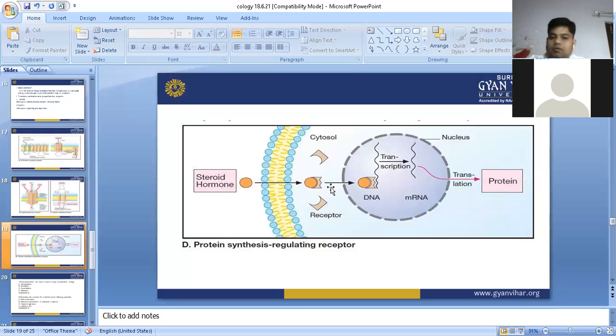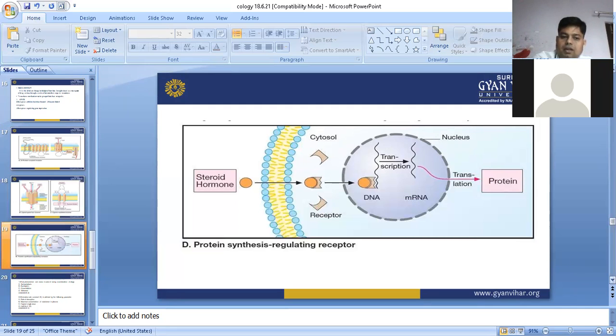In cytoplasmic receptor, what would be seen? Cytoplasmic receptors bind with the DNA substance and produce response, forming protein. Examples are steroidal hormones like estrogen, testosterone, and vitamin D. And in case of nuclear receptor, what would be seen? Thyroid hormone is the example of nuclear receptor. So these are the basic concepts behind types of receptors.